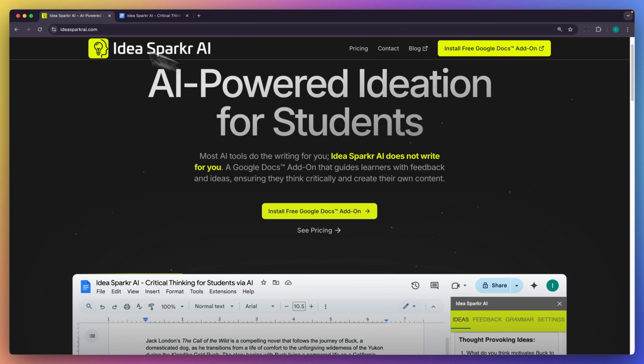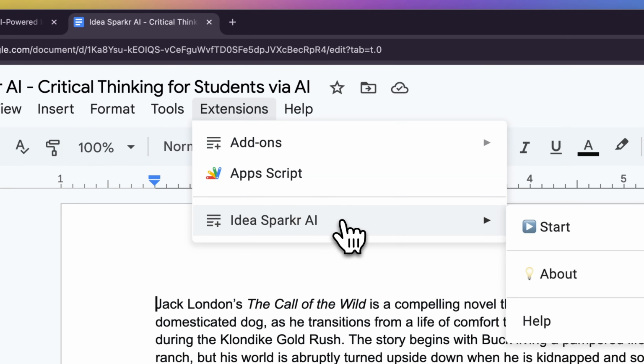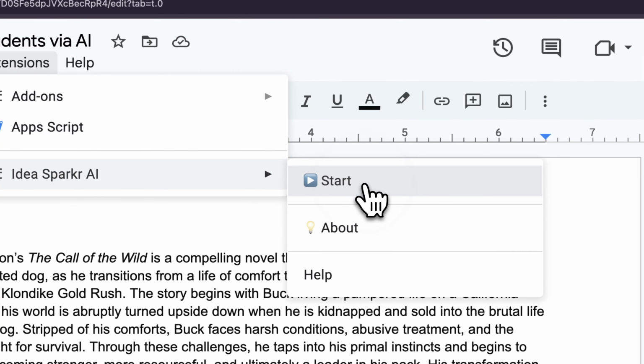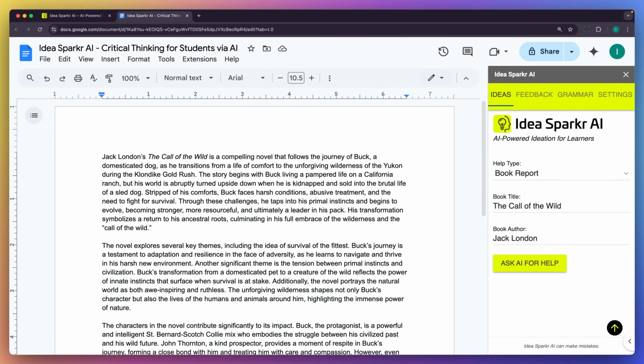So let's take a look at the features here. Once you have the extension installed, you can access it by going to the Extensions menu, Idea Sparkr AI, and click the Start button. We now have the extension visible on the right-hand side inside Google Docs.